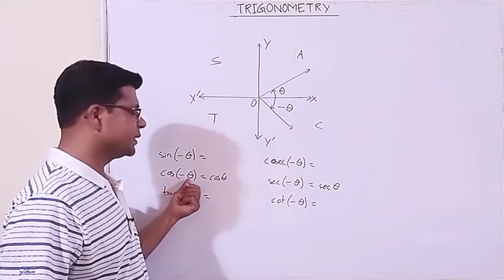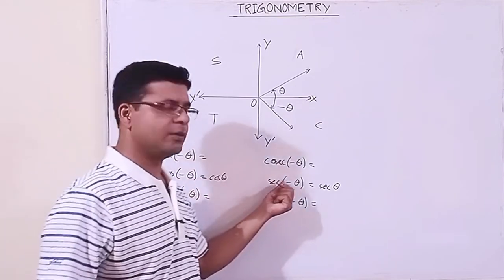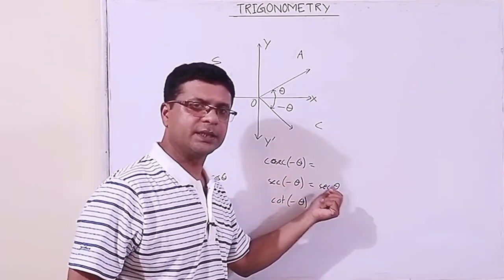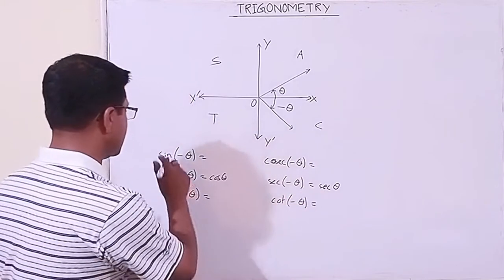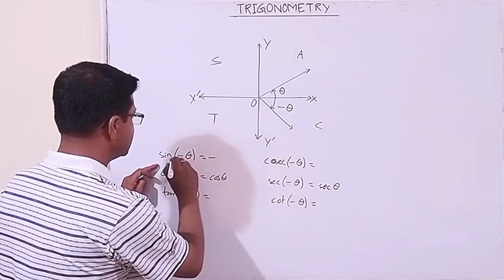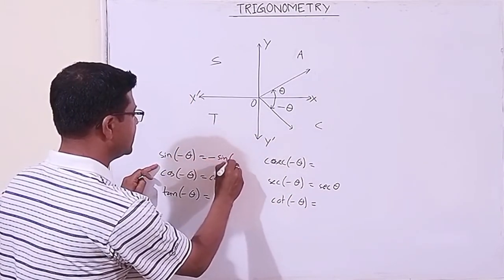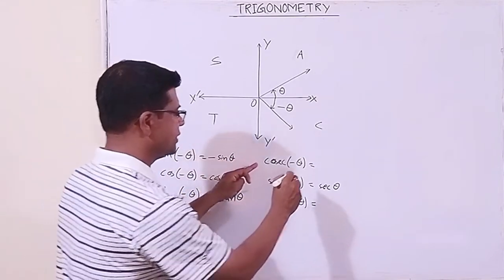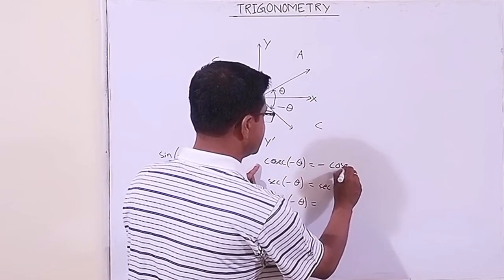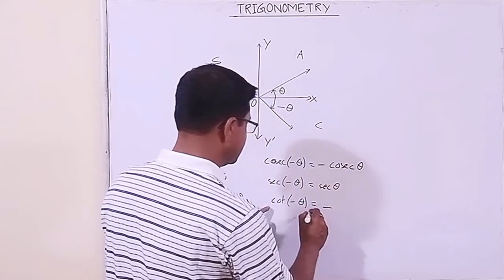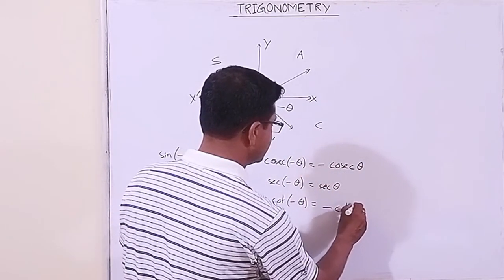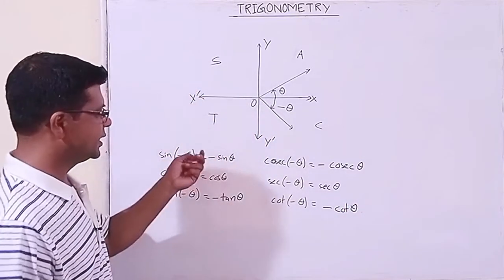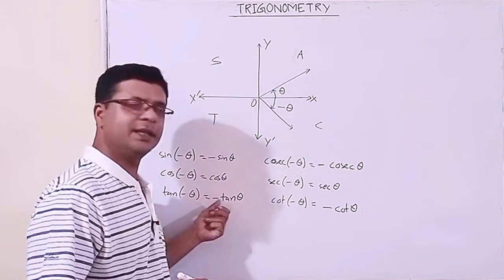So cos of minus theta is plus cos theta, sec of minus theta is plus sec theta, and others are all negative. Sine of minus theta is minus sine theta, this is minus tan theta, this is minus cosec theta, this is minus cot theta. So these are the 6 trigonometric ratios when the angles are negative.